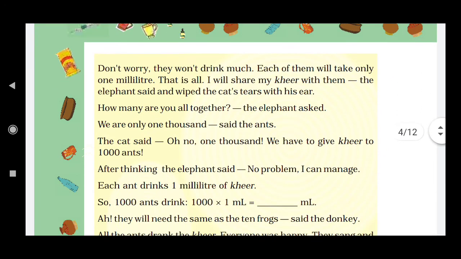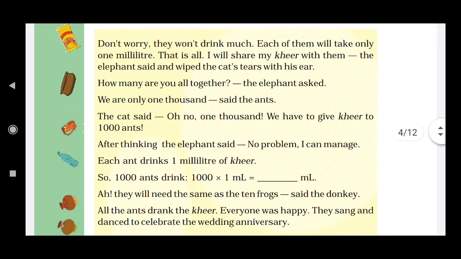"I will share my kheer with them," the elephant said and wiped the cat's tear with his ear. So the elephant is ready to share his kheer with the ants. "How many are you all together?" the elephant asked. "We are only 1,000," said the ants. So, there were 1,000 ants.